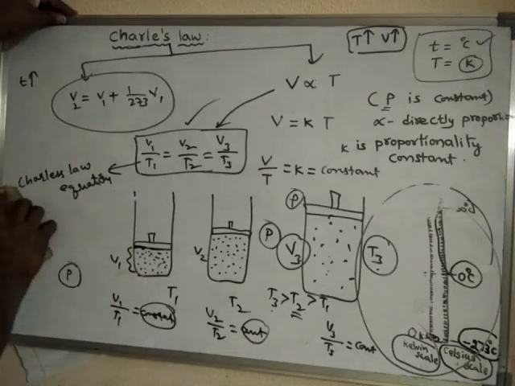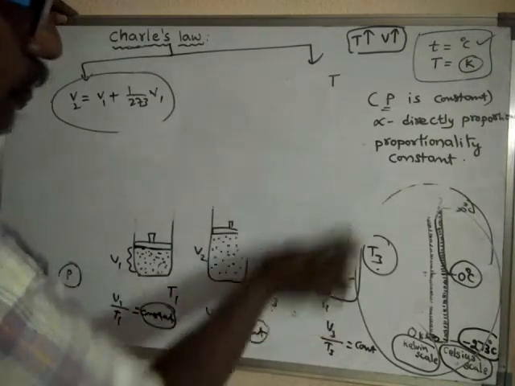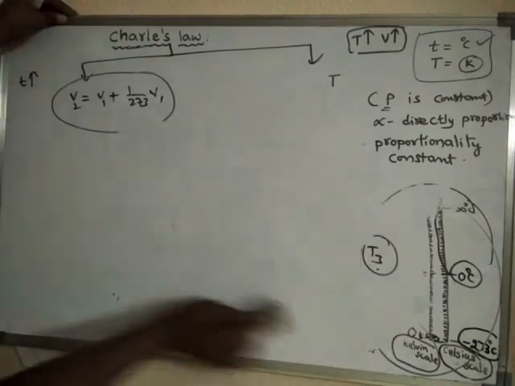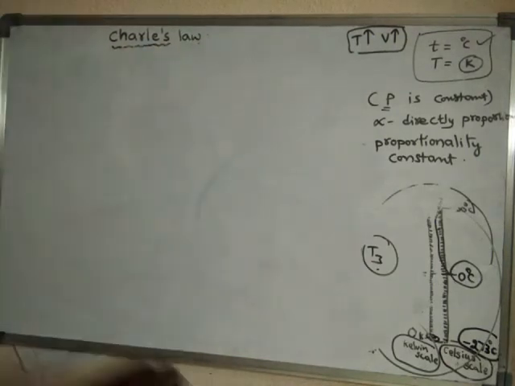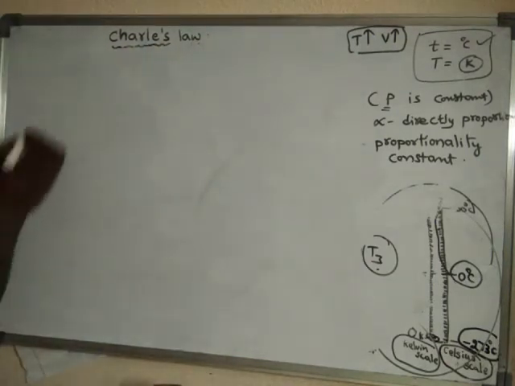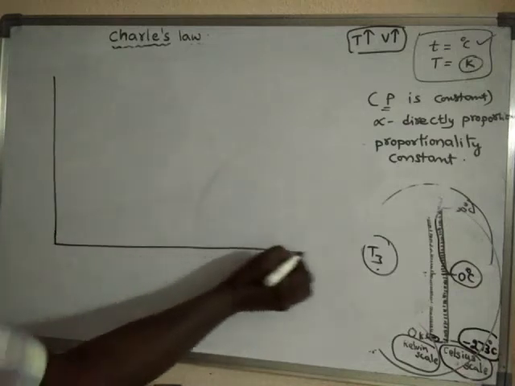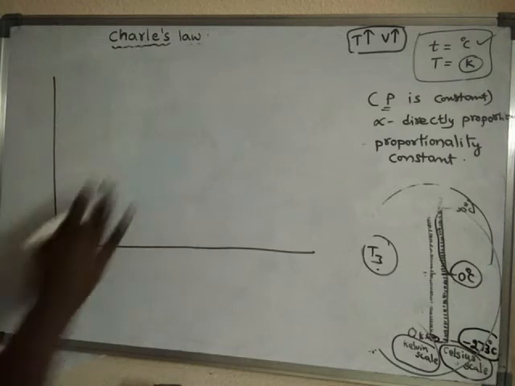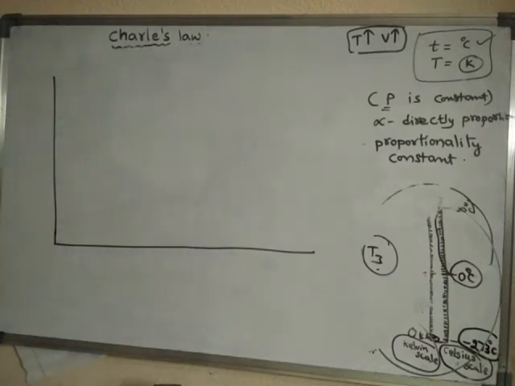So I will draw the graph which was given by Charles in his experiments.